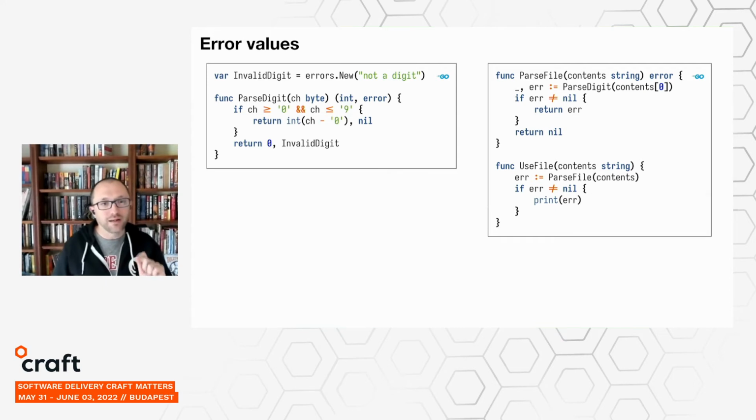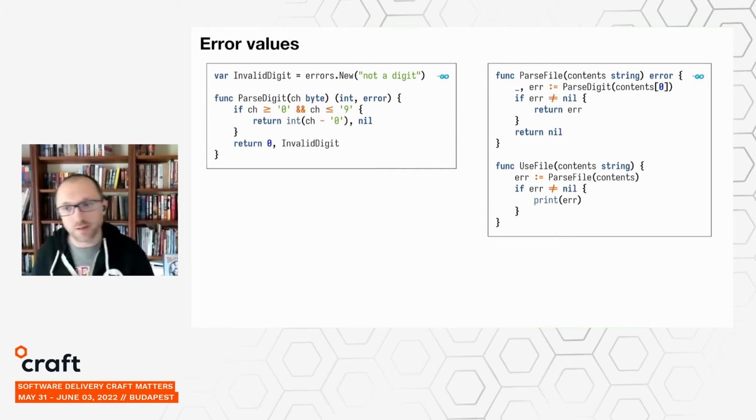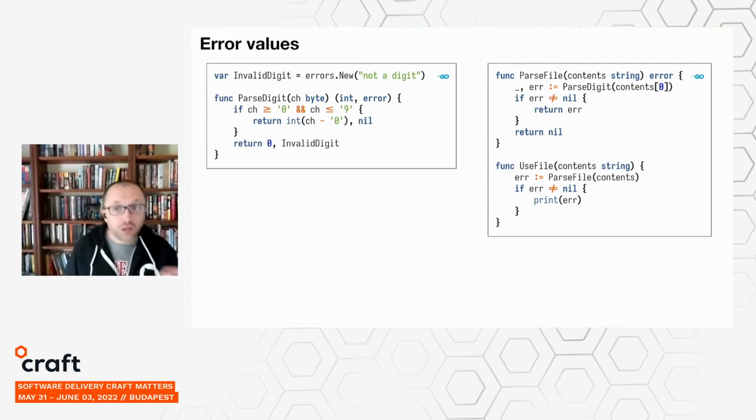And it also means that we can encode errors using their own specific type, which means that if we want to, we can put more detailed information into that error value about what error occurred and additional properties of that failure, if that's helpful. So in this case, again, parse digit returns both a normal value and an error, and the caller knows that only one or the other should actually be used, depending on whether it's a successful parse or an erroneous one.